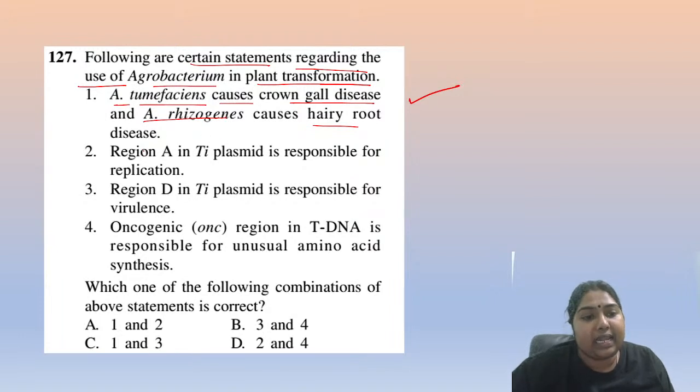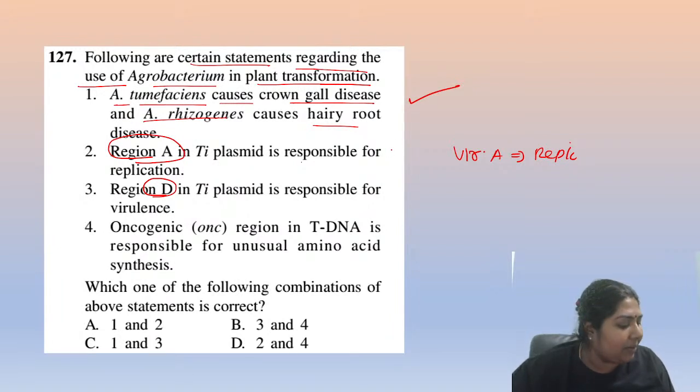Alright. Region A in the Ti plasmid is responsible for replication, or the region D in the plasmid is responsible for virulence. Region means it is the vir thing they are telling. Vir A, is it for replication? Do you think that Vir A is for replication?